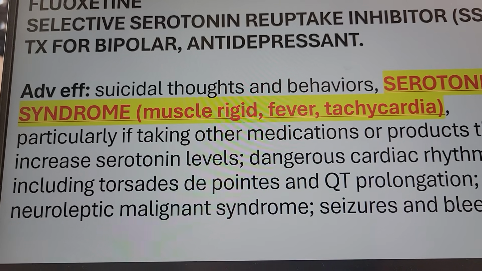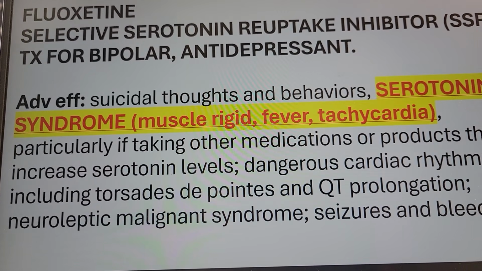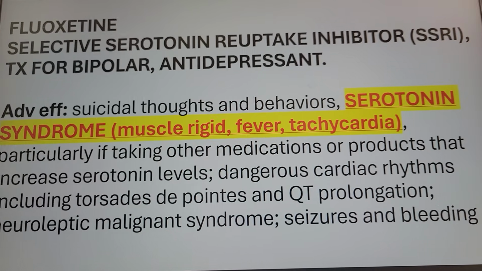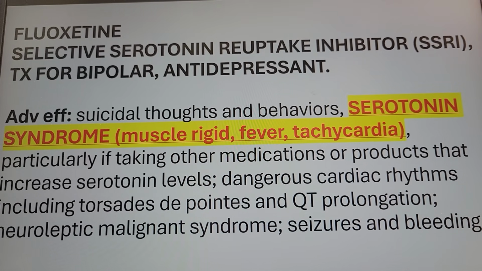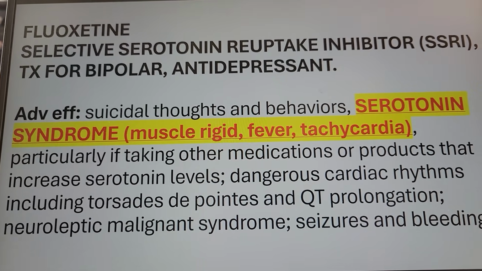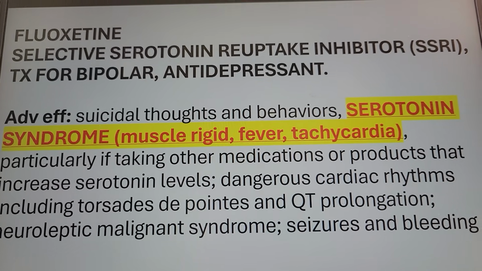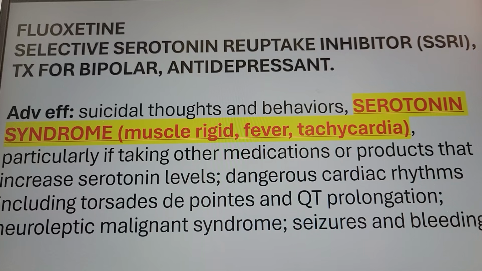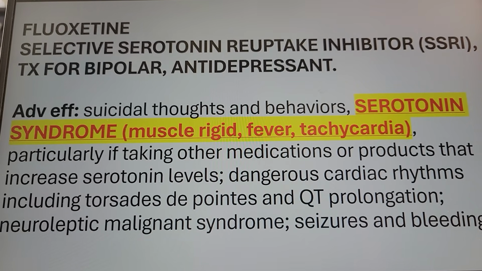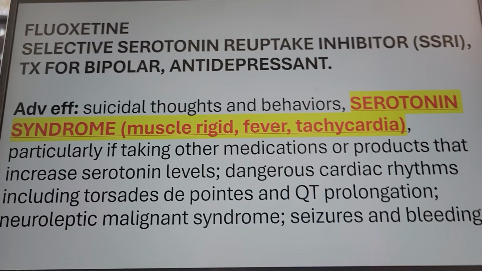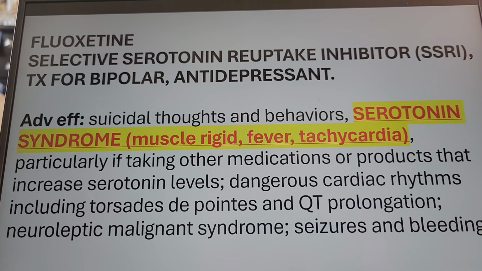Neuroleptic malignant syndrome can happen also, even though this is an antidepressant. Vital signs go up very high, and they can have seizures and bleeding. Of course, we have to report to the doctor if we see our patient having seizures and bleeding. Monitor their EKG. I don't want any serotonin syndrome. If suddenly they have muscle rigidity, fever, tachycardia, I will report to the doctor.